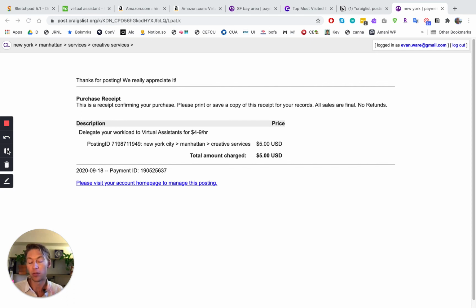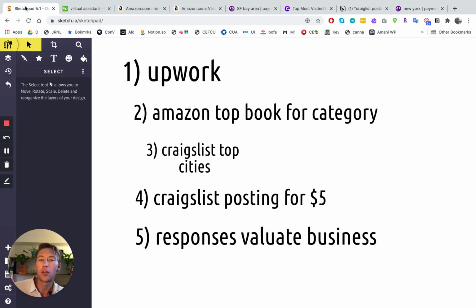And I do know from experience if I try to do Google AdSense on Google, Facebook ads, so much more time. You have to choose an audience. It's much more difficult. This way, it's $5. You shoot a massive blast to a city. If anyone bites, they bite. If they don't, you maybe don't have an opportunity. You might need to adjust the copy.